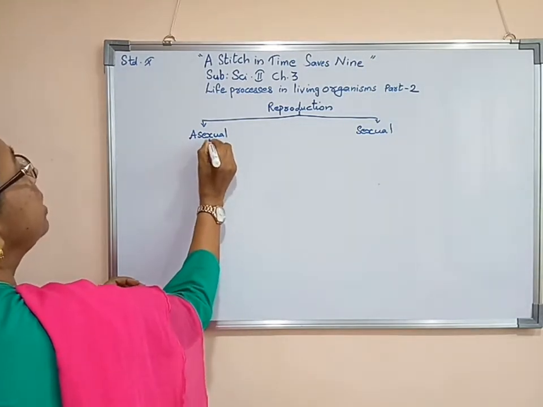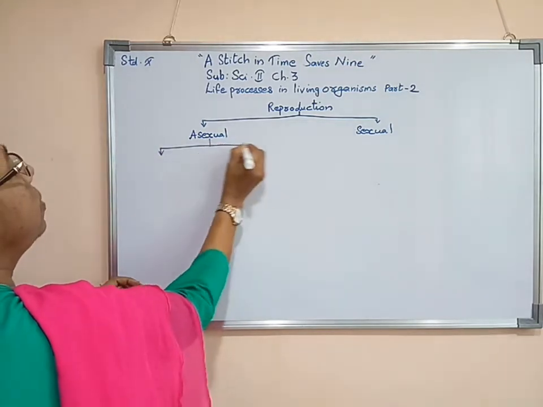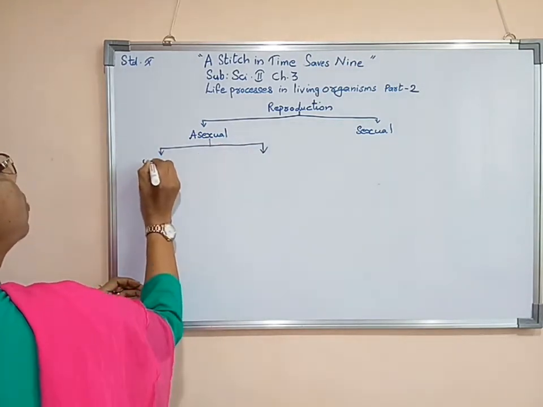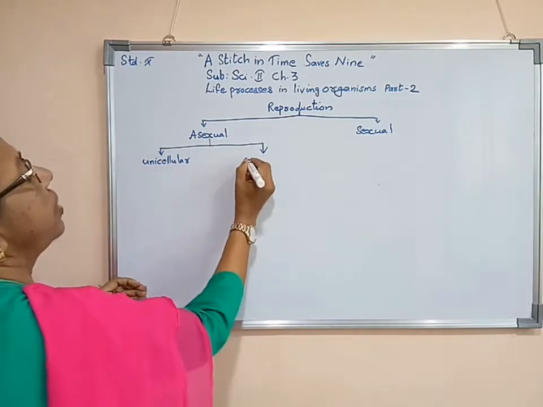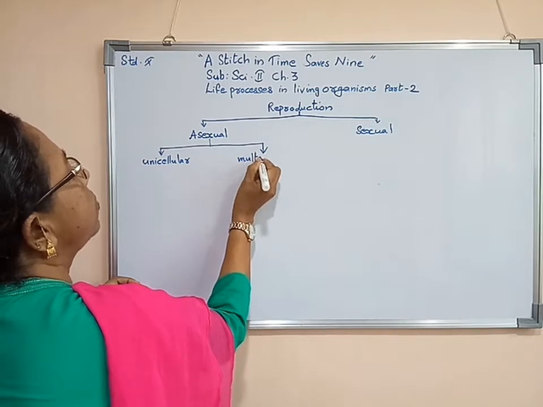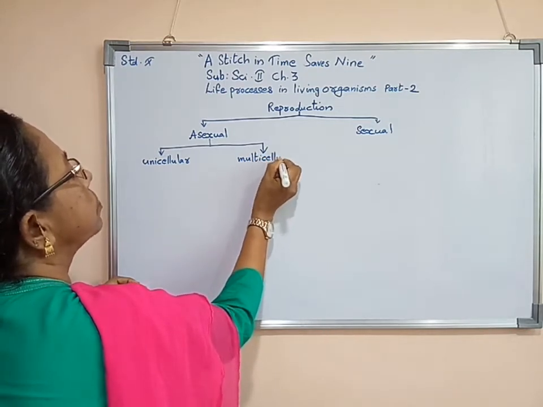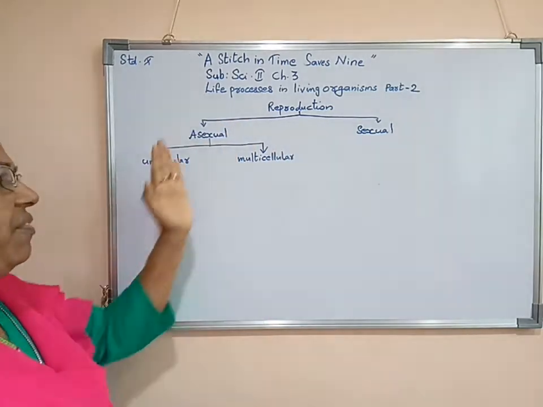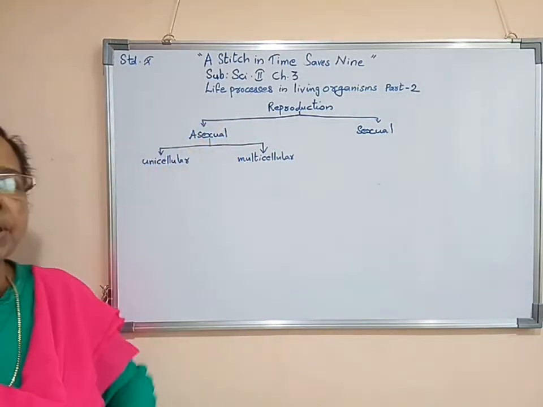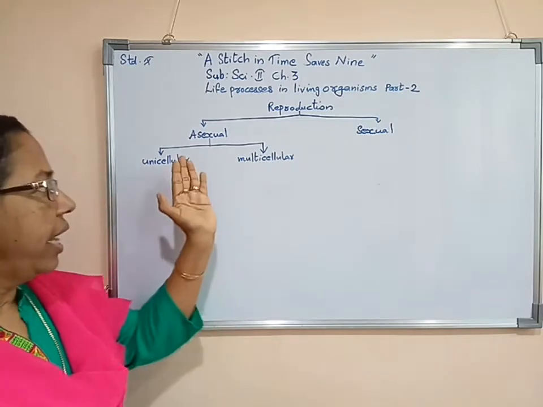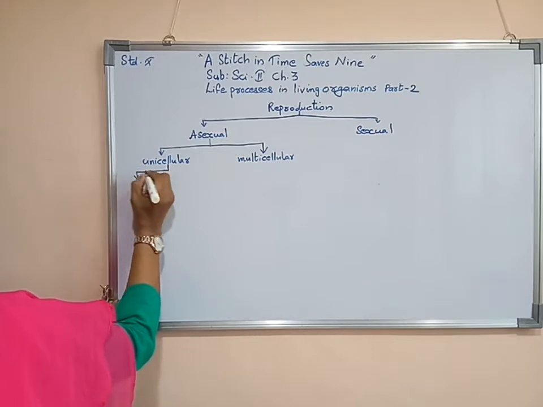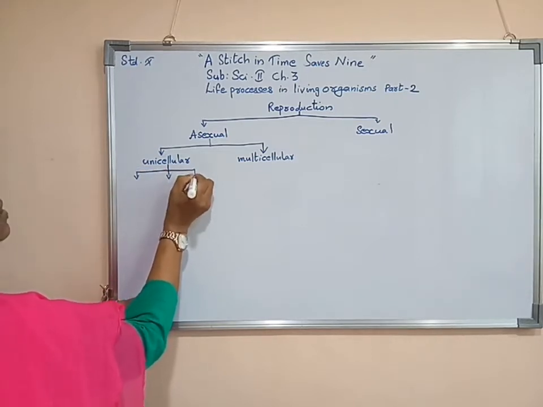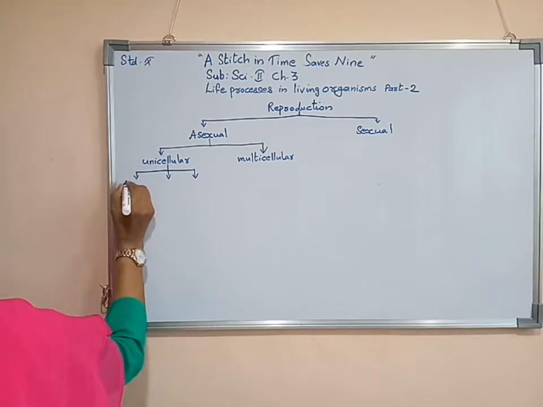Asexual reproduction is done by unicellular as well as multicellular organisms. Today we will study only about asexual reproduction. Now, unicellular organisms reproduce asexually by three methods. First method is known as binary fission.